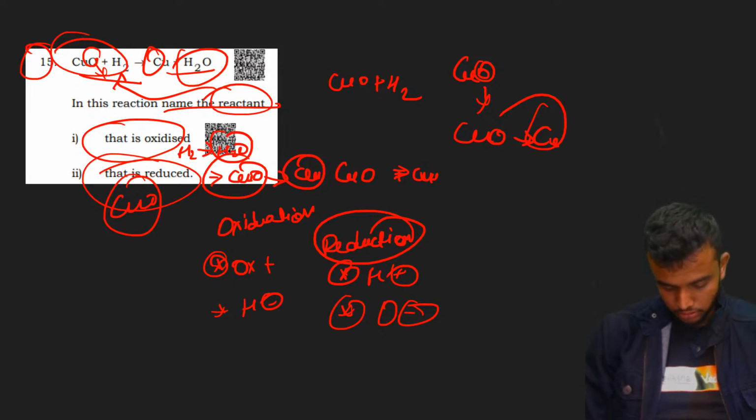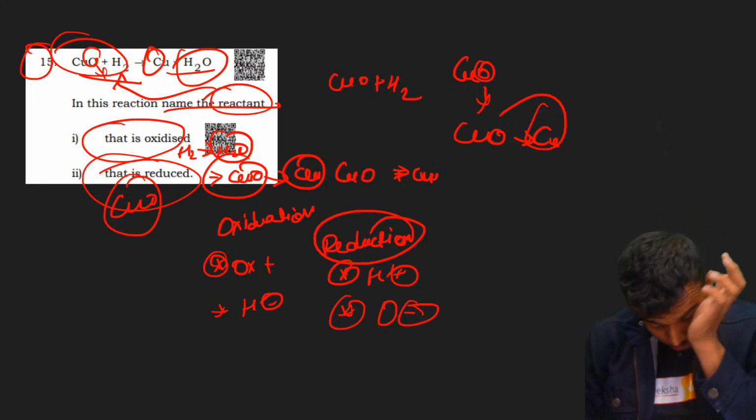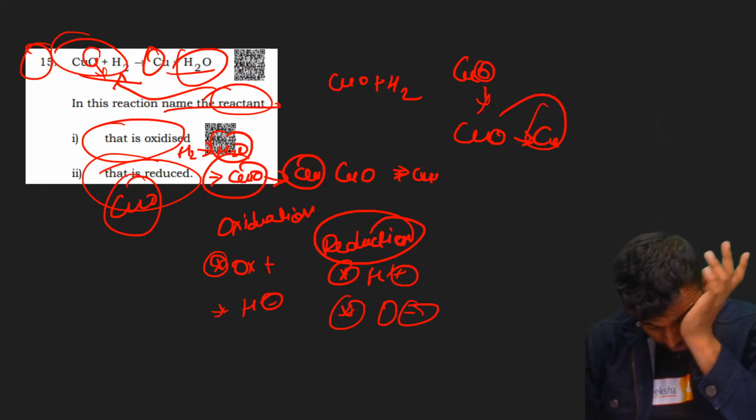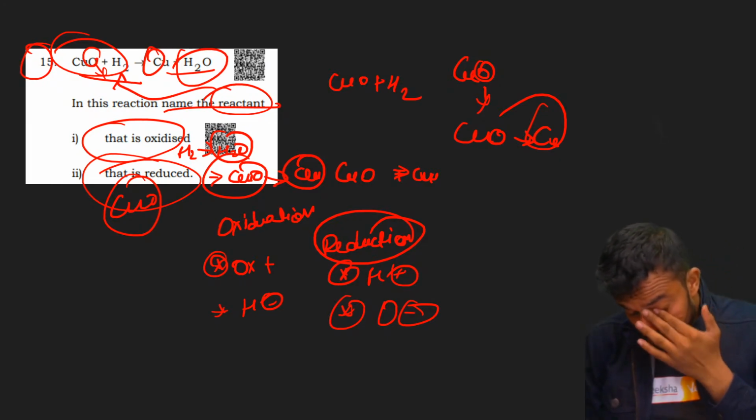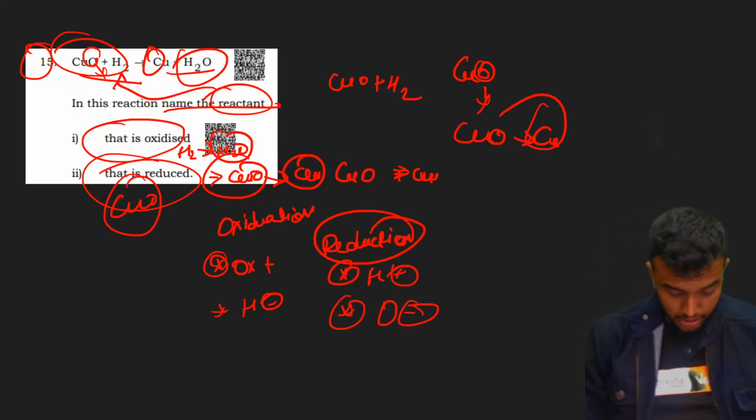Clear, students? I hope it's clear, students.